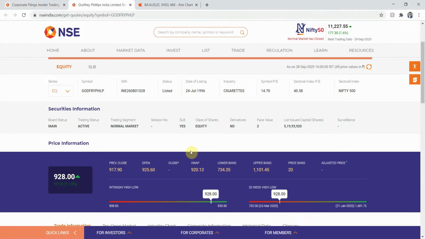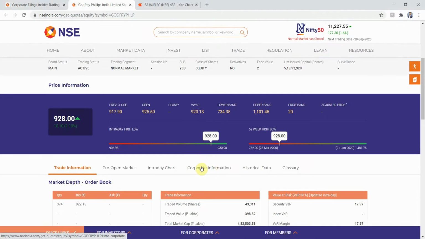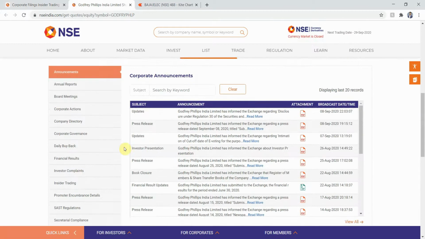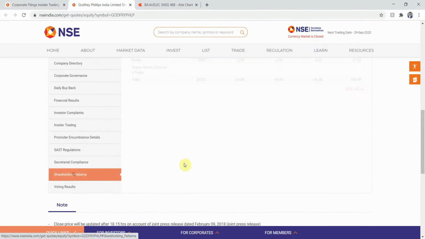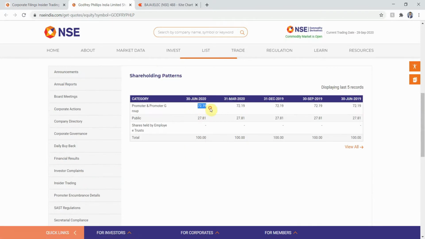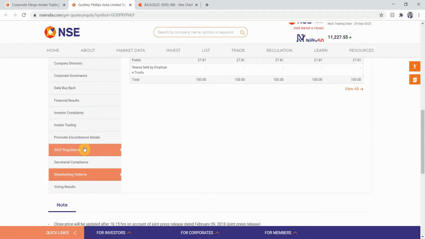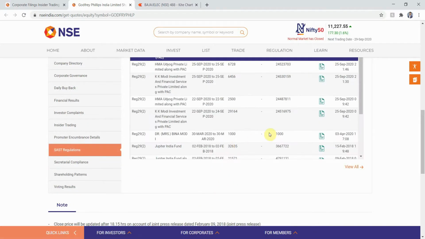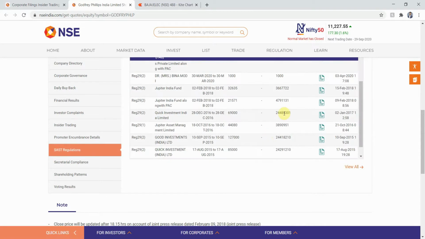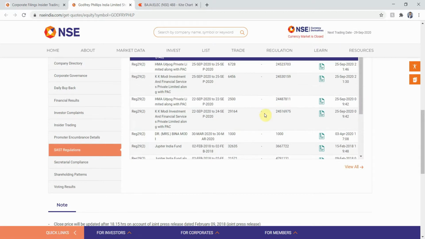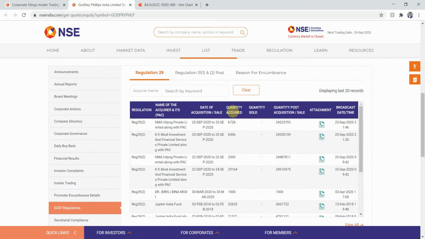Okay, next one on the list is Godfrey Phillips. I don't know how to pronounce it. Please do ignore my pronunciations. I'll go ahead and paste this again in the company slash symbol name. I'll click here, Philips India Limited. Okay, I'll click on the symbol. Next, I'll move down to the corporate information tab. Next, I'll check the shareholding patterns.